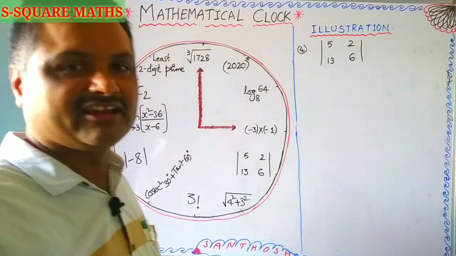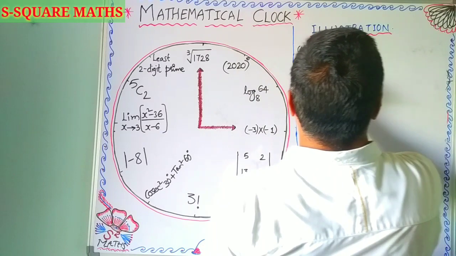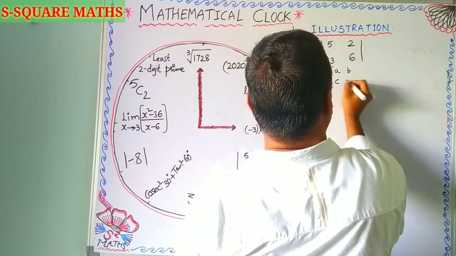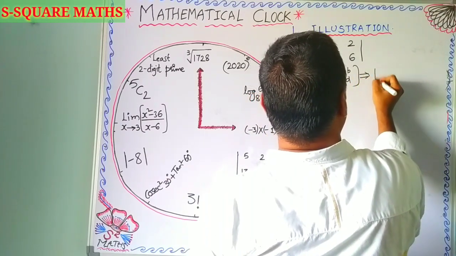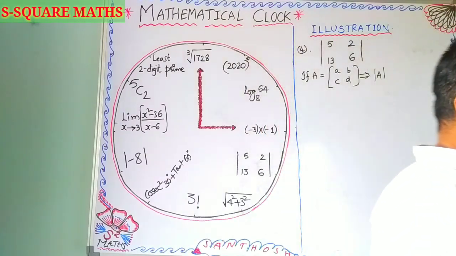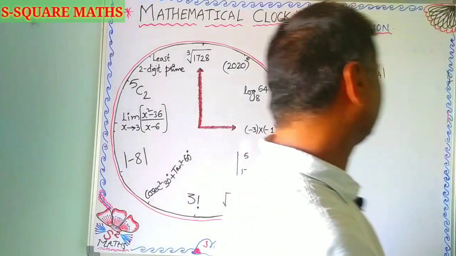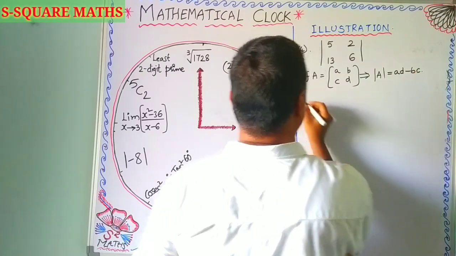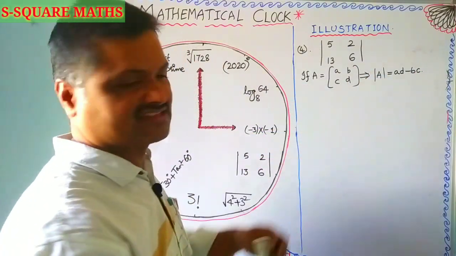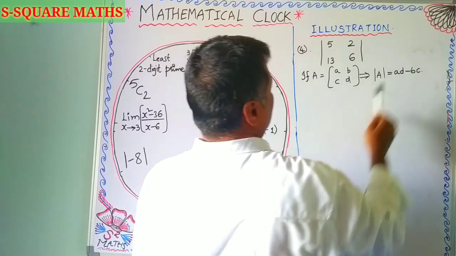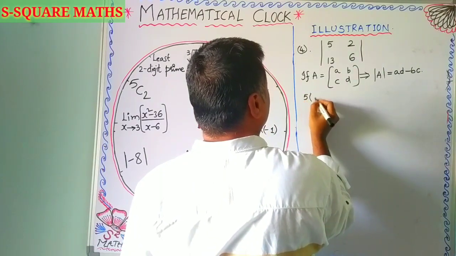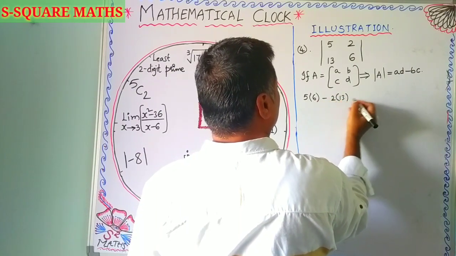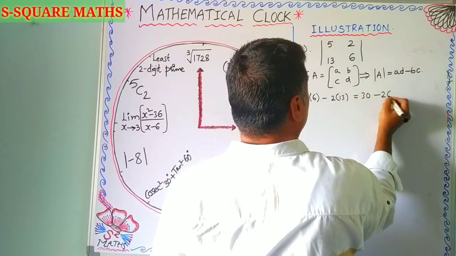For this we have to evaluate the determinant. So if A is equal to A, B, C, D, then det A is denoted by 2 vertical lines, and it is given by A into D minus B into C. So now I can write it as 5 into 6 minus 2 into 13. 5 into 6, 30 minus 26 gives you 4.